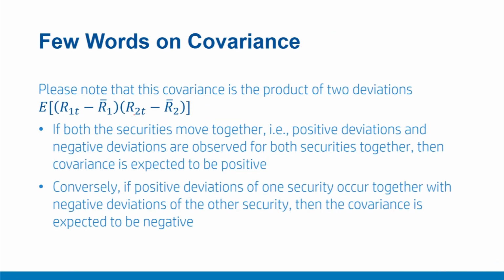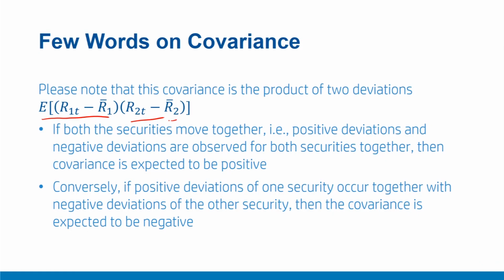Let us have a few words on the covariance. Please note that this covariance is a product of two deviations. For example, as you can see here, it is the expectation of (R1t minus R1 bar) into (R2t minus R2 bar). Since the deviations are from two different securities, unlike the variance, we may expect it to be negative as well, though that is a less practical scenario.